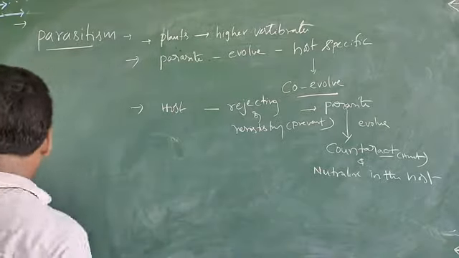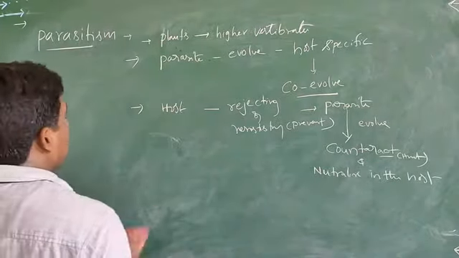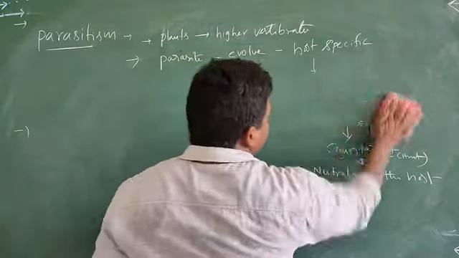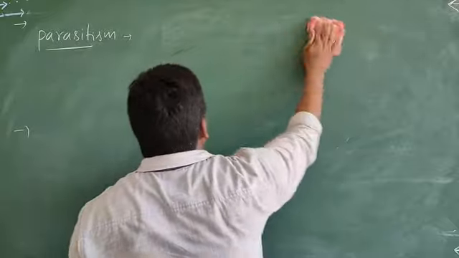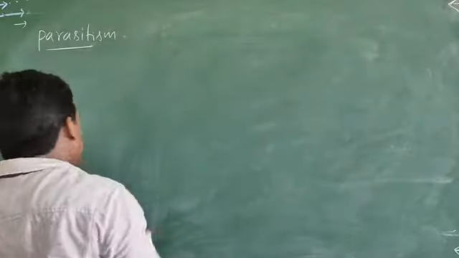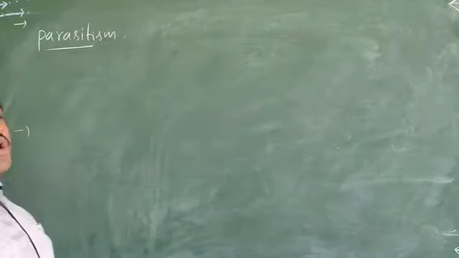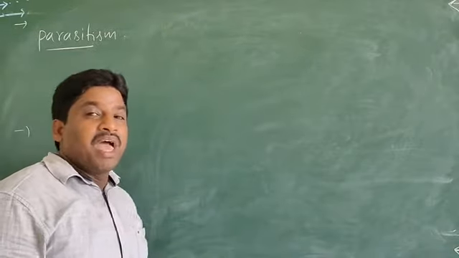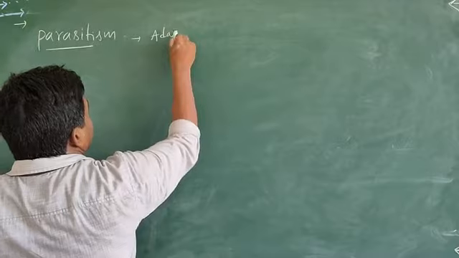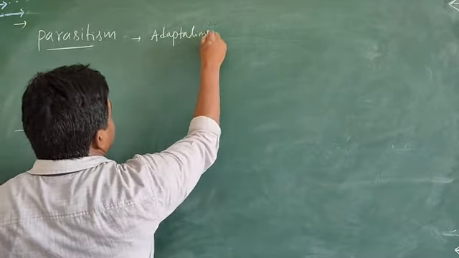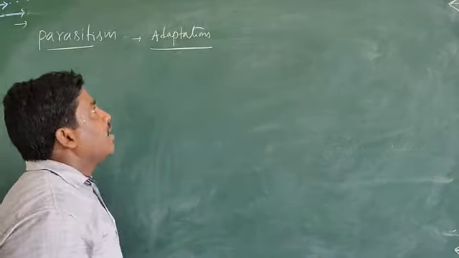After that, many parasites have adaptations depending upon their lifestyles. The parasites have some special adaptations. So what are the adaptations?